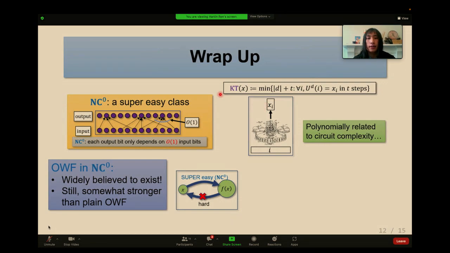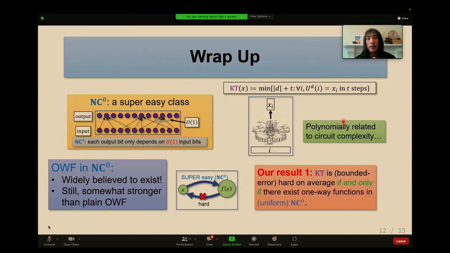And KT is the Kolmogorov variant of circuit complexity. It's just circuit complexity, but technically somewhat more convenient. And our first result is that KT is hard on average if and only if there exist one-way functions in uniform NC0.